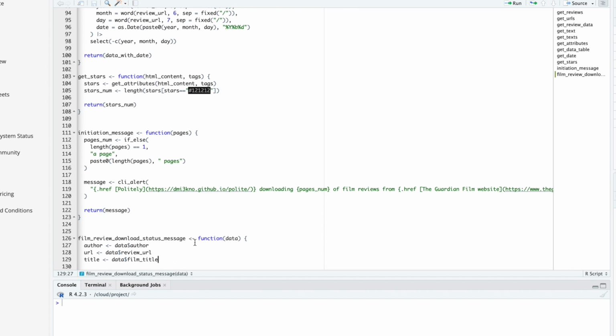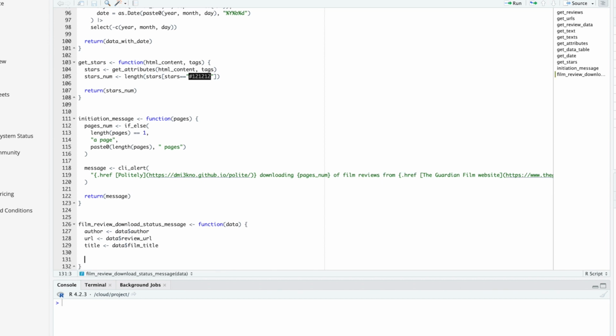And then we'll do something similar here with our film review download status message, where we're going to create an object called, again, message. There's a function from cli which is called cli_alert_success. So it's a message to say that something has successfully been executed. And we're going to say downloaded X person's review, right? So we're going to pass in the object of author, which has the name of the author of the film review.